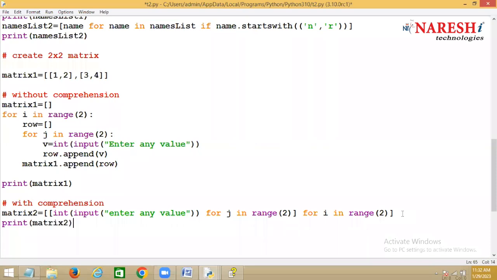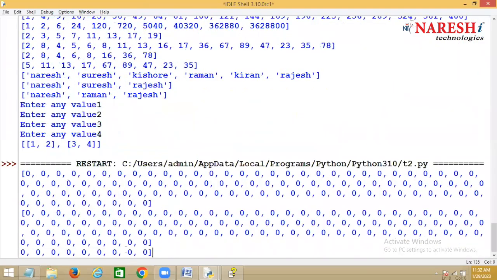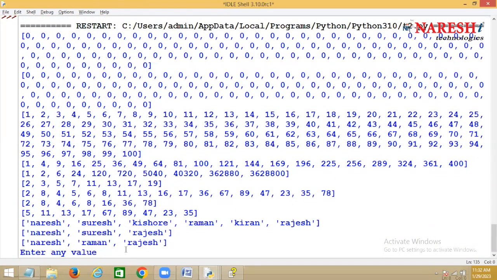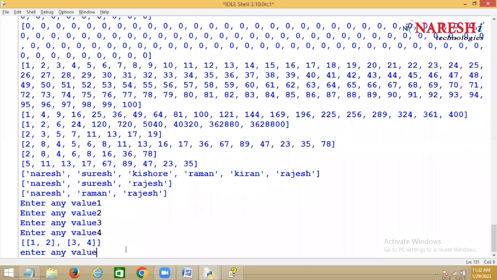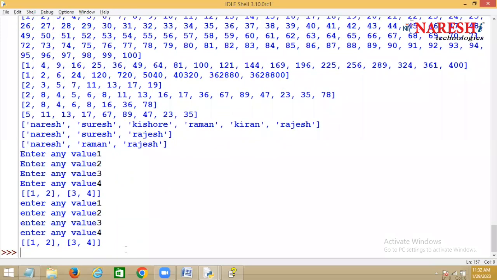Okay, matrix 2. So once you run this, this is only the power of list comprehension, but there is a set comprehension, there is a dictionary comprehension also. So 1, 2, 3, 4. This is without using comprehension. 1, 2, 3, 4. This is by using it.